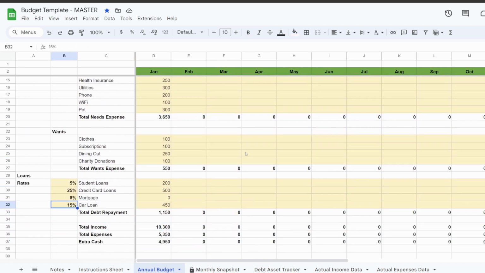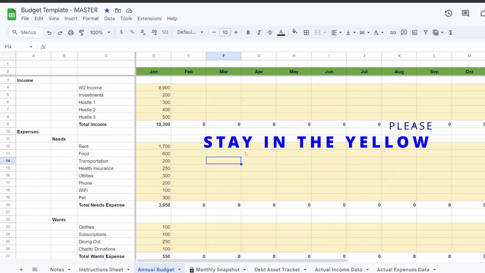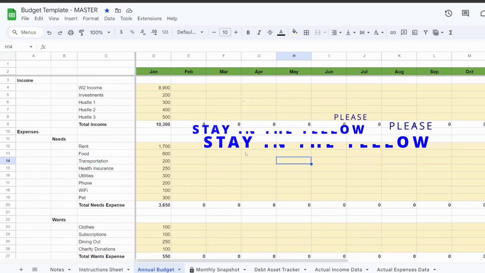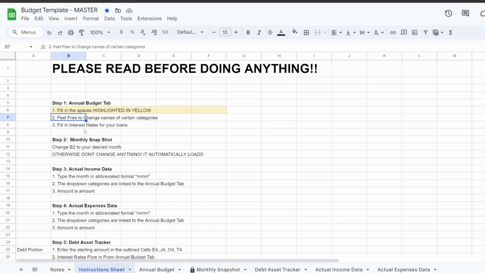Right here, you figure out this interest rate, type it in. You could change these once again, and this stuff adds up. Stay in the yellow zone, because the white zone has pre-automated formulas. You can change the names, but stay in the white zone. Stay in the yellow zone, sorry. Okay, follow the instructions like your second grade teacher told you to.